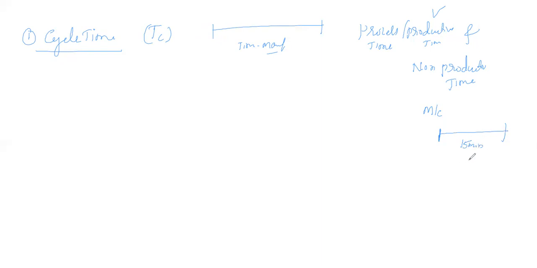After that, there may be a loading time to load the raw material before starting, which may include 2 minutes. After finishing, it may take 2 minutes to remove the product. In between, there is tool change time for a particular operation. So the 15 minutes is only the machining time, which is the process time, or the productive time of the particular product.